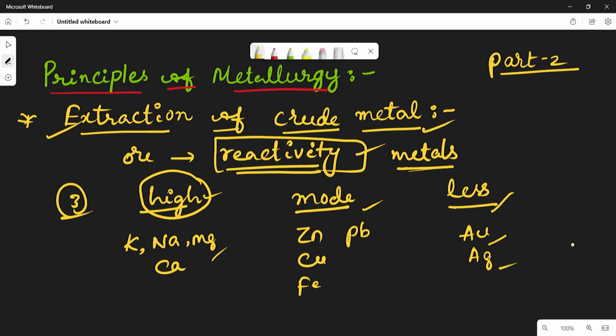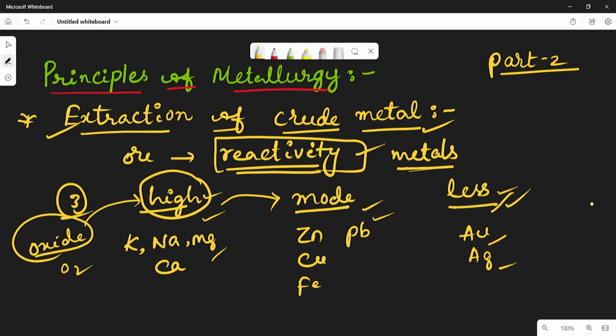To understand the order of reactivity of metals, we should study a table. It shows how the highly reactive metals react with oxygen, what the product will be when the moderately reactive metals react with oxygen, and how the less reactive metals react with oxygen.